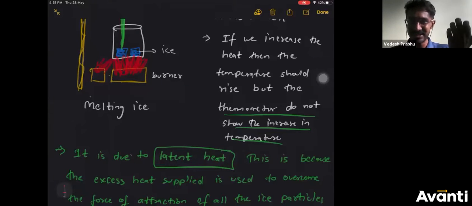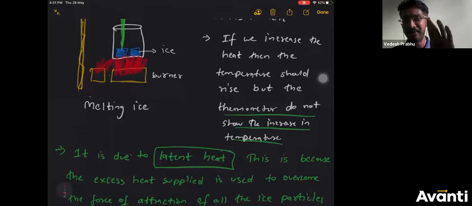You may increase the speed of the reaction. If you just put one burner, maybe it will take 5 minutes. If you put two burners, maybe it will take 2 minutes. If you put one big gas cylinder, maybe 1 minute. That's all. But the temperature will not increase till the ice melts completely. That is the point that I'm making.